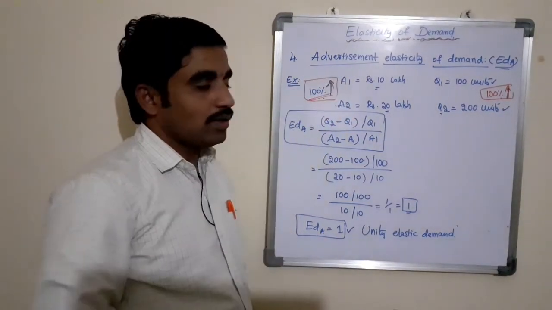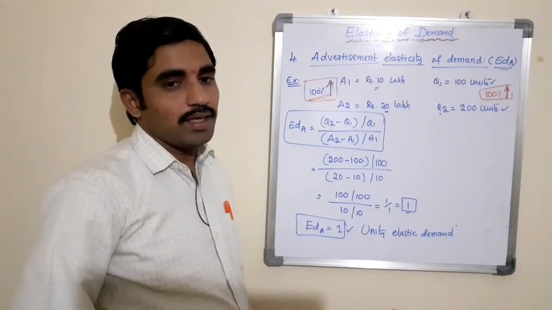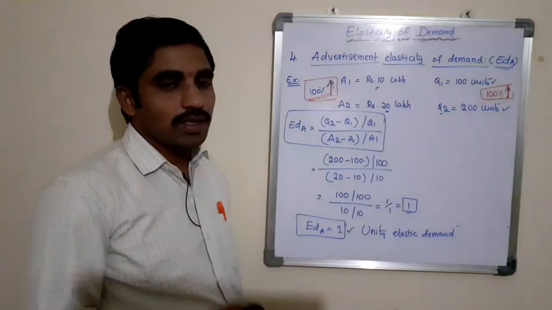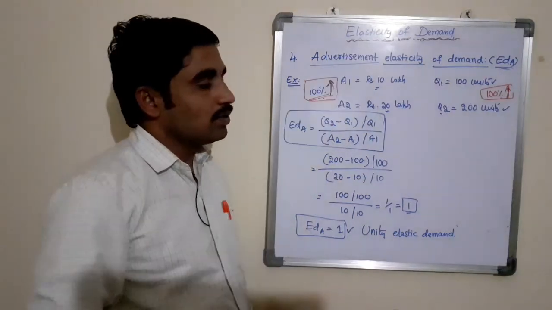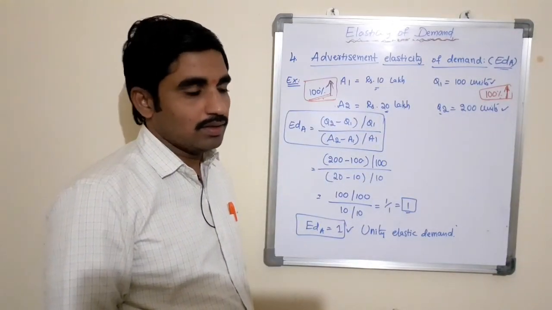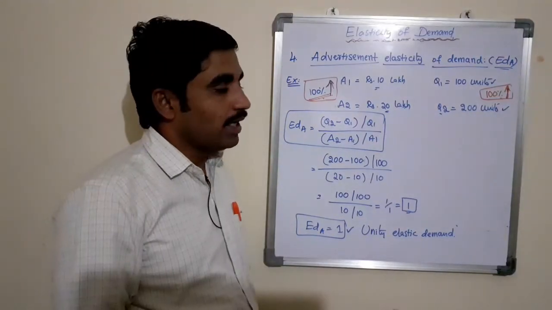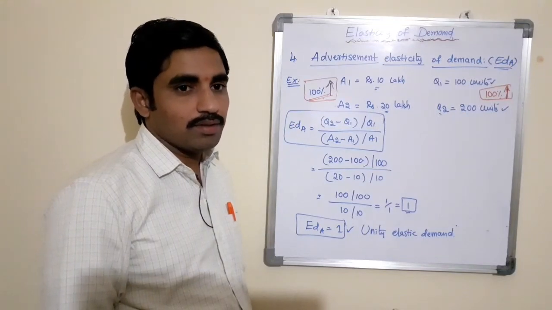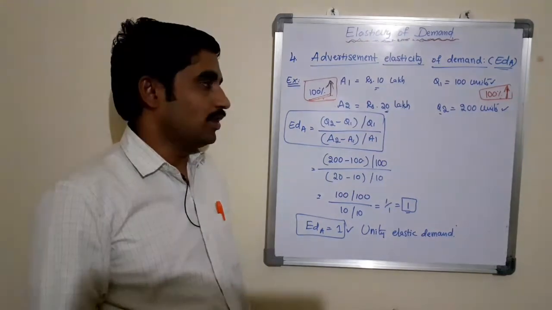If the advertisement elasticity is inelastic, that is negative, then we need to take the decision to increase the cost of advertisement in order to increase the quantity demand of a commodity in the market. This is how the advertisement elasticity of demand will help the trader, the businessman or the marketing department to increase the quantity demand of a commodity.